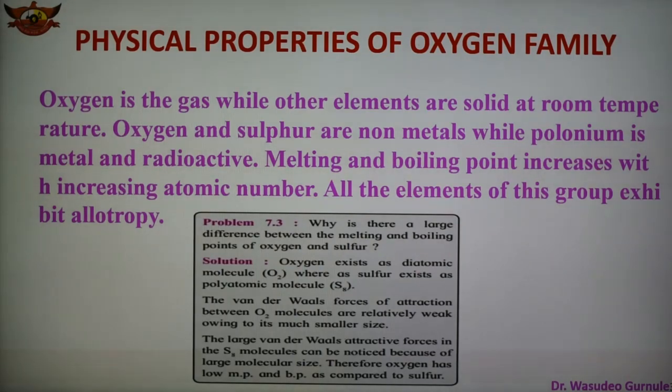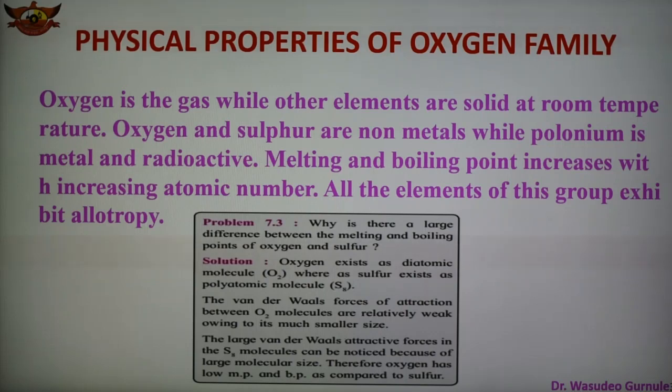The intermolecular forces in oxygen are weak van der Waals forces, due to which it is a gas. The rest of the elements are not able to form p-pi bonds due to their large size and do not exist as M2 molecules. On the other hand, sulfur exists as a puckered ring or chain polymer in which atoms are linked by covalent bonds. Therefore the boiling point is high, and they exist as solids at room temperature.